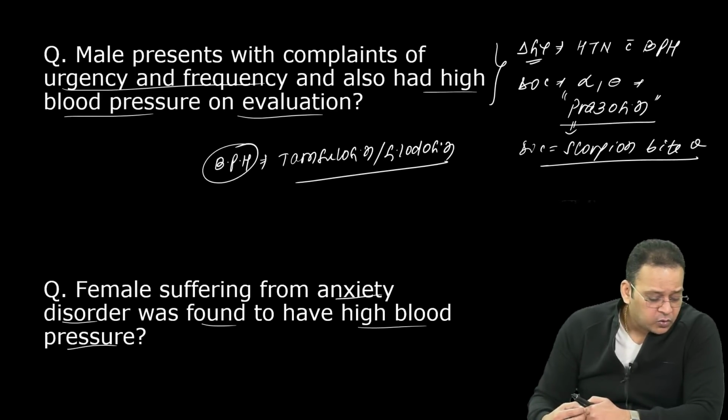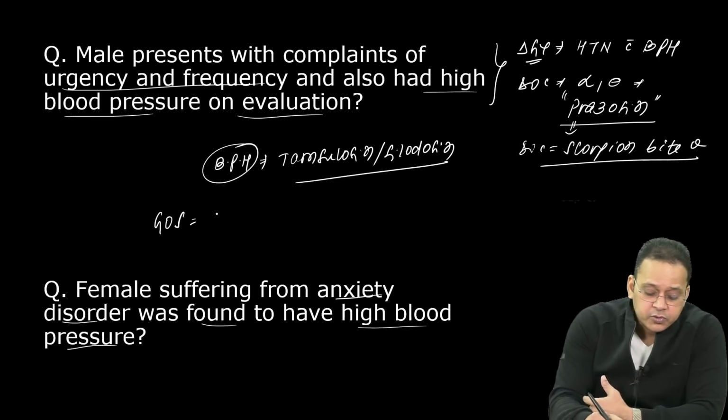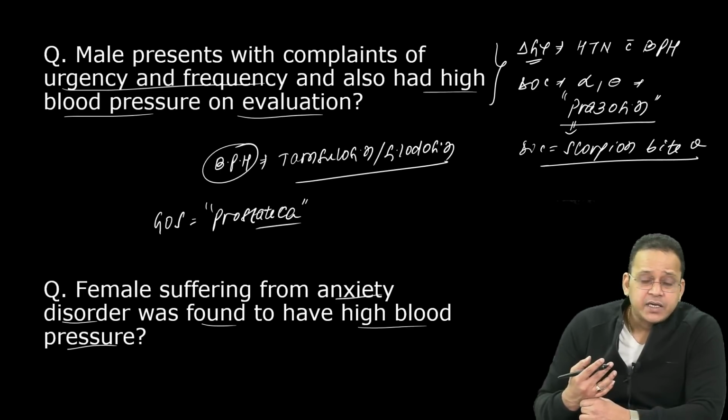And not goserelin, guys. Goserelin is drug of choice for prostate cancer. And remember, prostate cancer is not BPH. BPH is different. So she's having anxiety disorder.